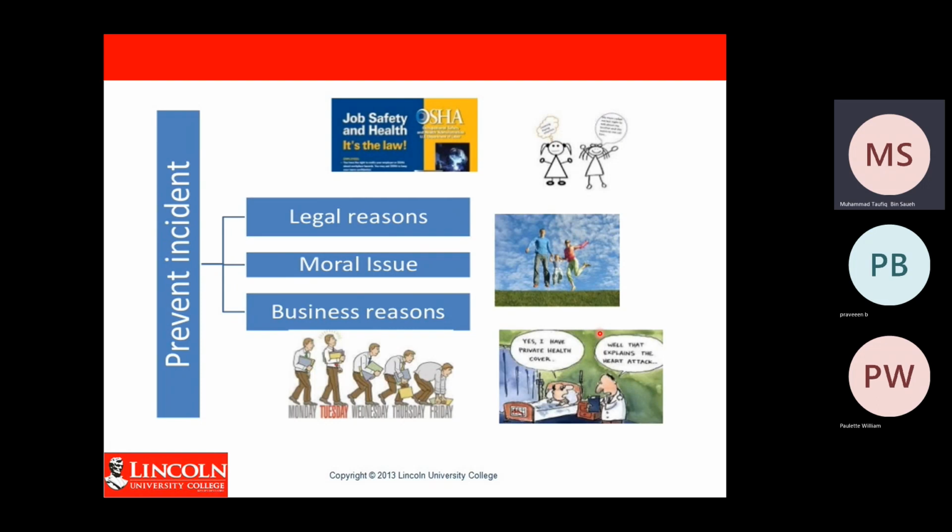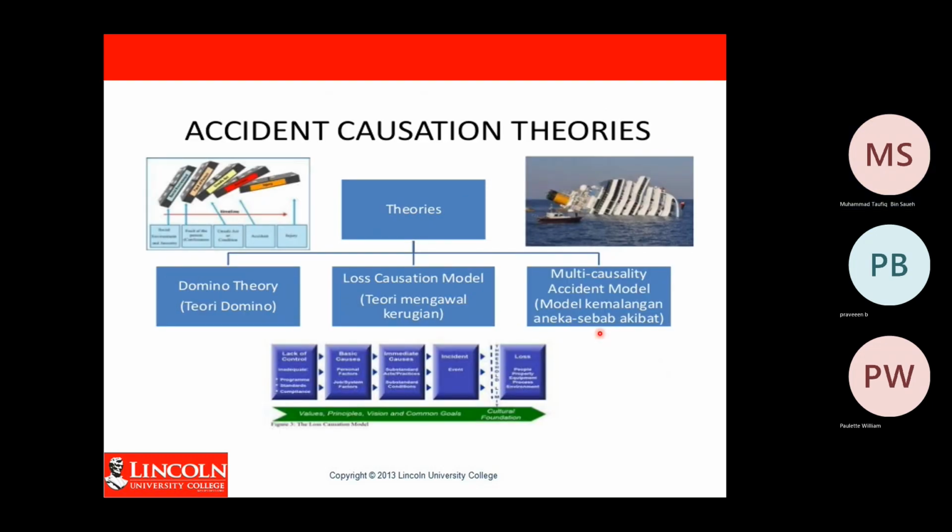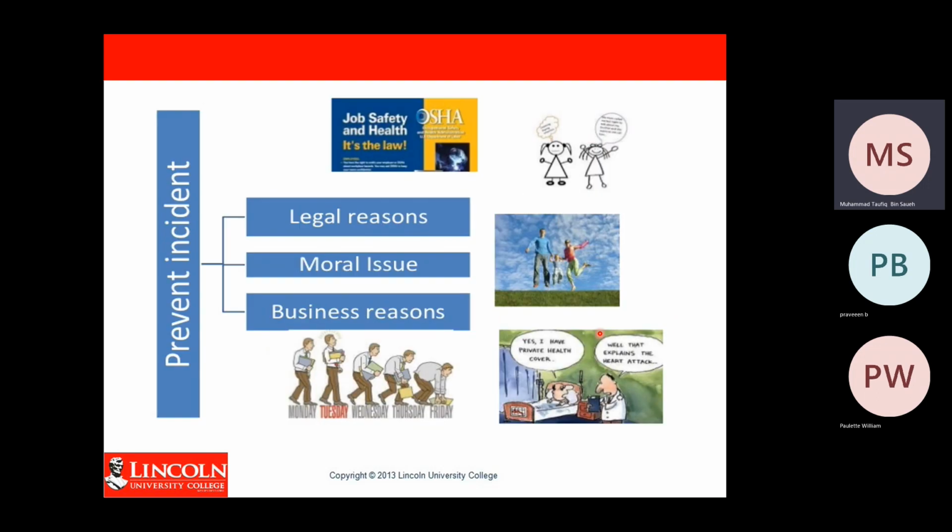And then lastly, it's because of the business reason. If an accident happens, it can stop your business activities. Once your business activities stop, it will cost you money, because in business, time is money. Once you have to stop your business activities due to any incident, the time that you lose will cost you money because you cannot generate money from that time. So that is the reason why we need to prevent incidents from happening.